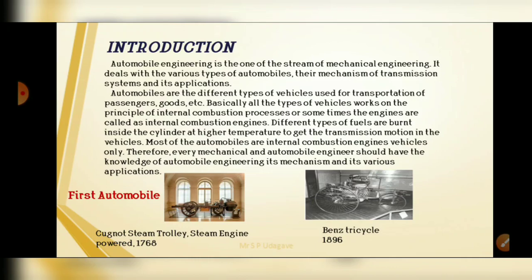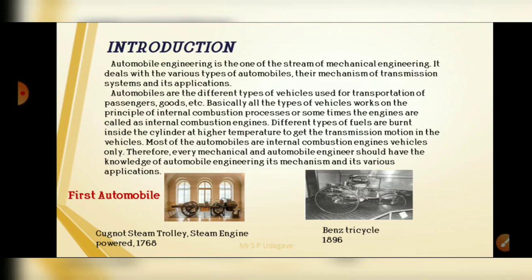Basically, all types of vehicles work on the principle of the internal combustion process, so the engines are called internal combustion engines, or IC engines. Different types of fuels are burned inside the cylinder at high temperature to get motion in the vehicle. Most automobiles use internal combustion engines. Therefore, every mechanical and automobile engineer should have knowledge of automobile engineering, its mechanisms and its various applications.